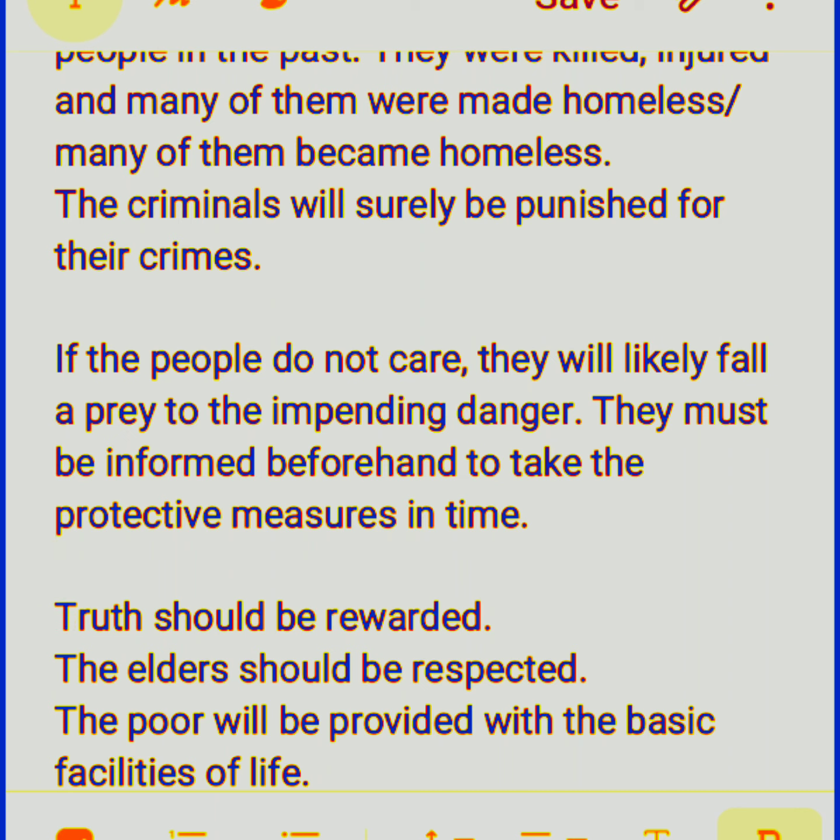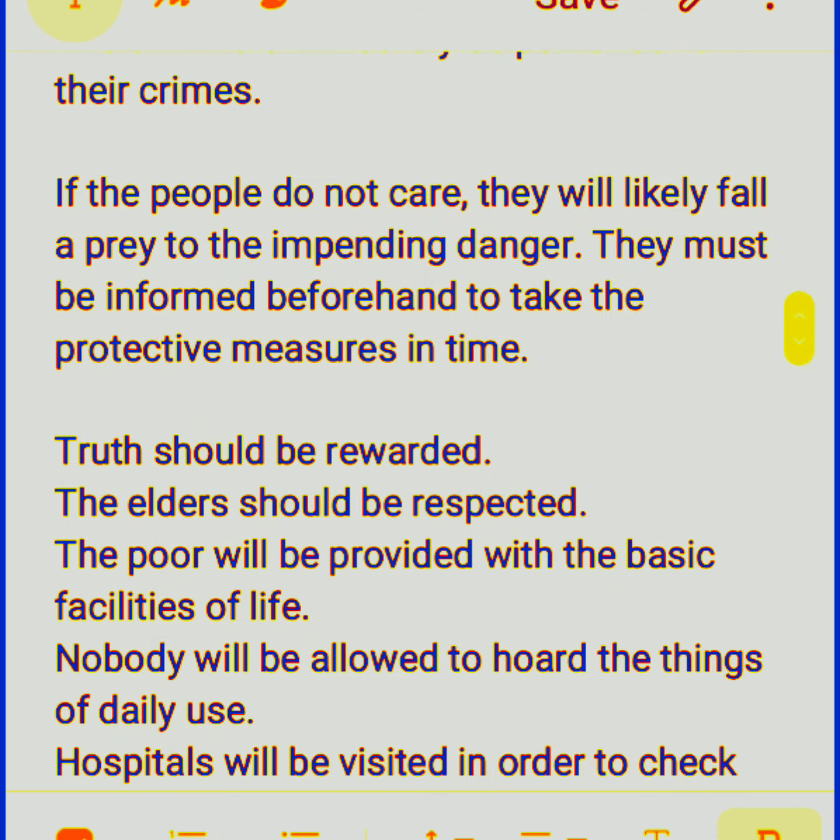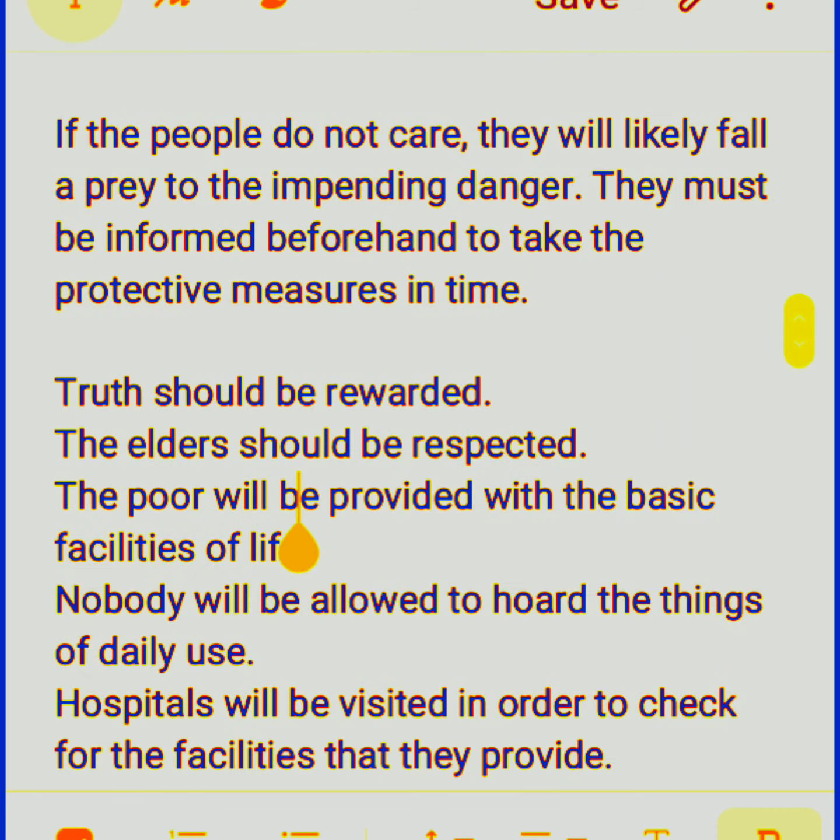This is passive voice. Now see here, truth should be rewarded. The elders should be respected. The poor will be provided with the basic facilities of life. Such sentences can be added somewhere in larger compositions.